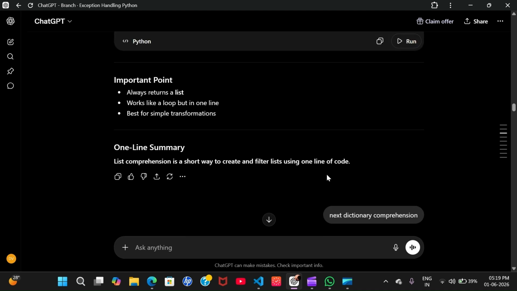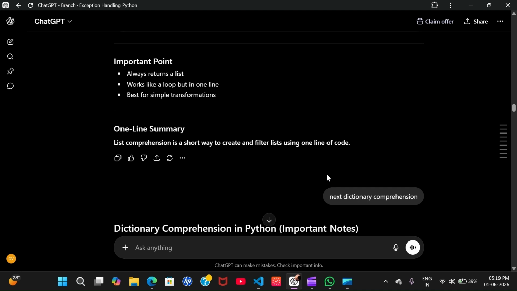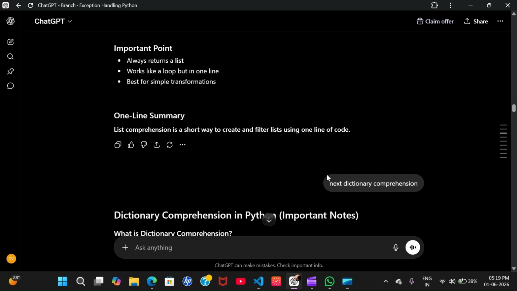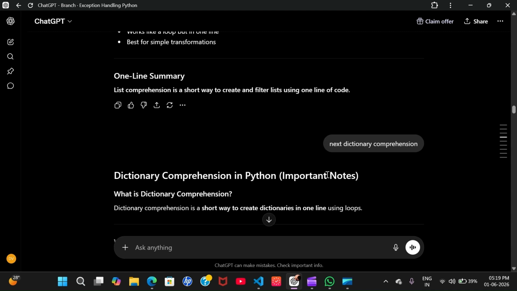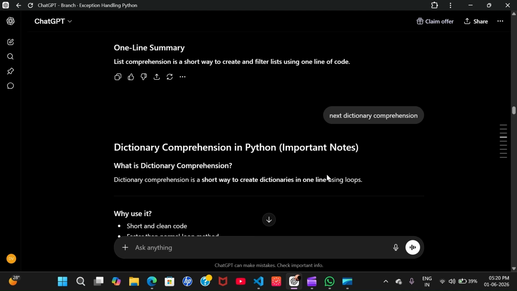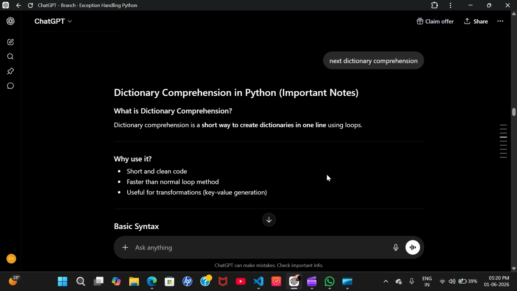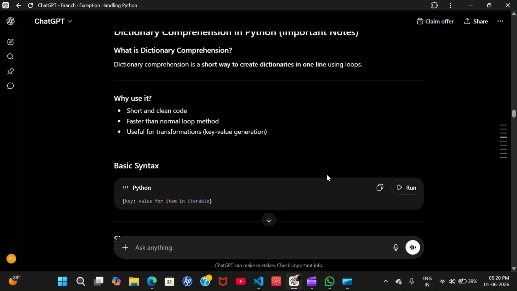So the important points are that it always returns a list and works like a loop but in a single line, and it is best for simple transformations. It is the shortest way to create and filter a list using one line of code. Now, next is dictionary comprehension. It is also important.